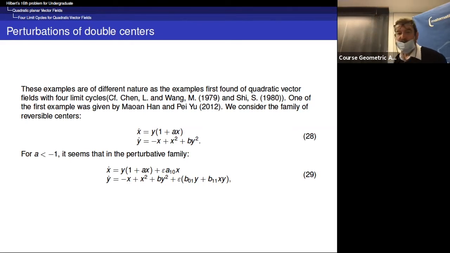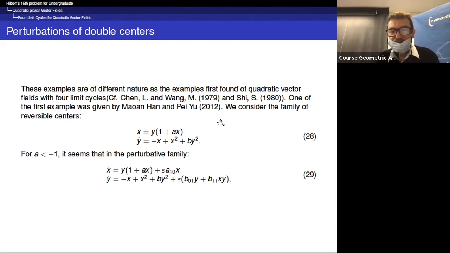So this discovery by Chen and Wang and Shi in the 80s and 90s gave very important examples because they were counterexamples to this theorem of Petrovsky and Landis.